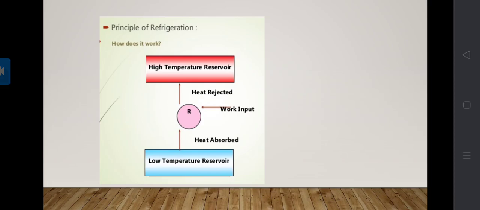As I already explained, heat does not flow from the low temperature region to the high temperature region without the help of external energy. Without this work input, energy does not flow from the low temperature reservoir to the high temperature reservoir. This is the principle of the refrigeration system.